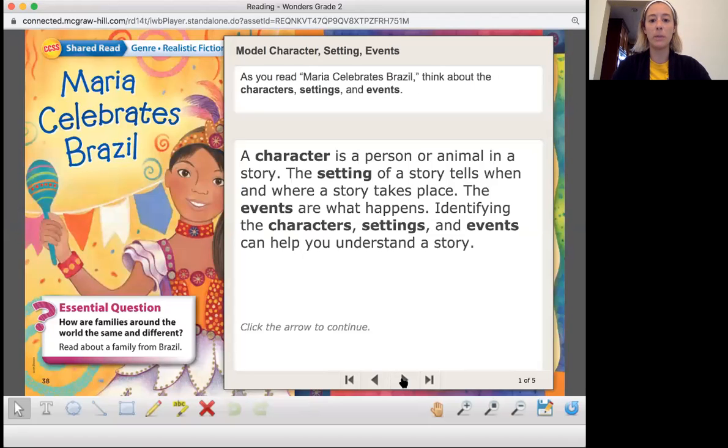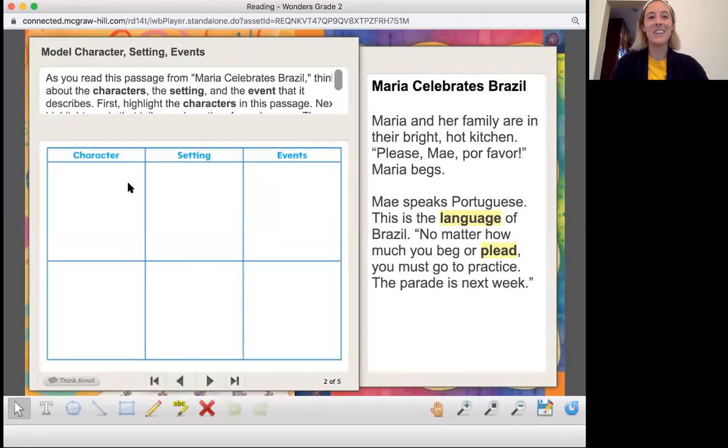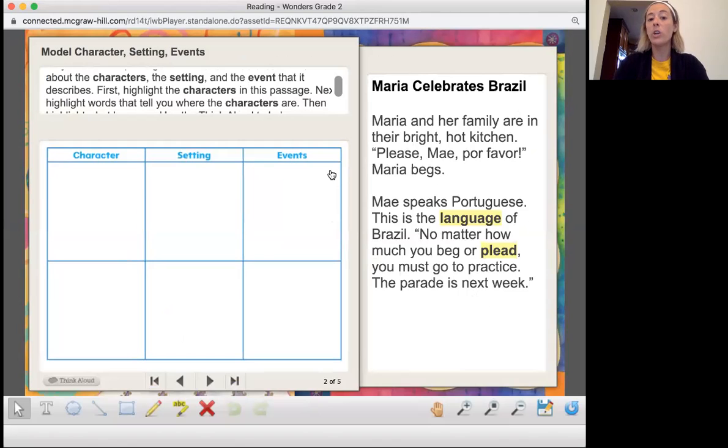Went a little too far, apologize. Okay, all right, let's go ahead and read the directions. As you read this passage, so the passage is this text off here to the side, okay? As you read this passage from Maria Celebrates Brazil, think about the characters, the setting, and the event that it describes. So we're only going to work with these two paragraphs, this passage right here at first. So you may be thinking about all of the characters that you read about and all the events that you read about. Now we're just focused on these two paragraphs, this passage that you see right here, okay?